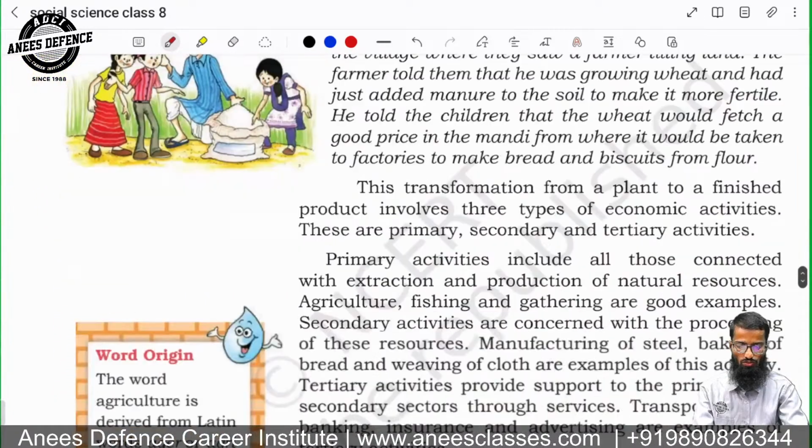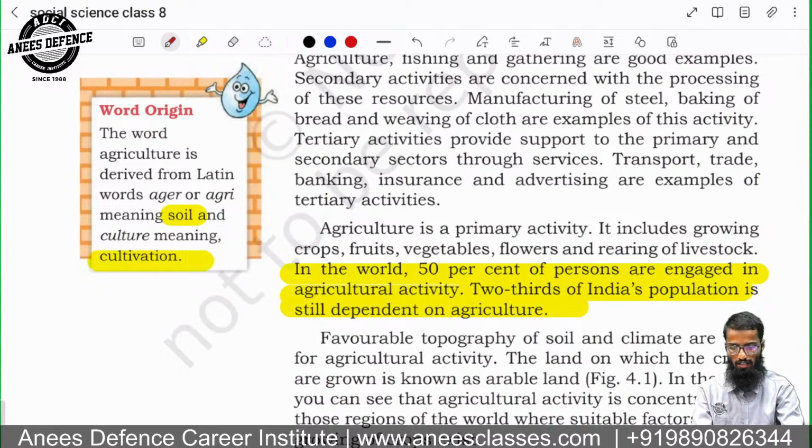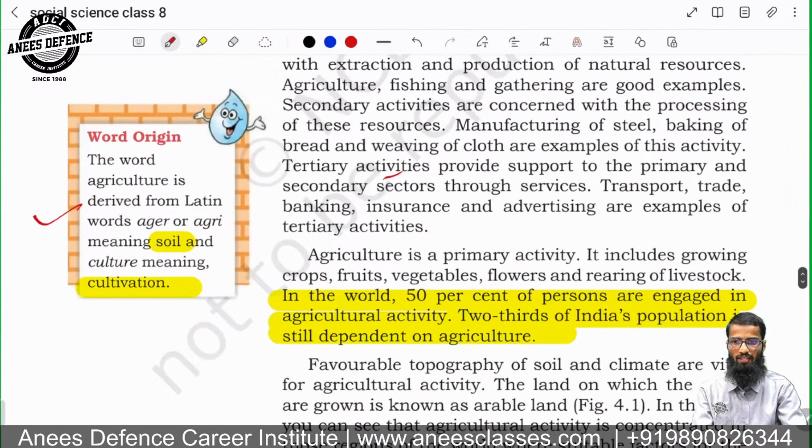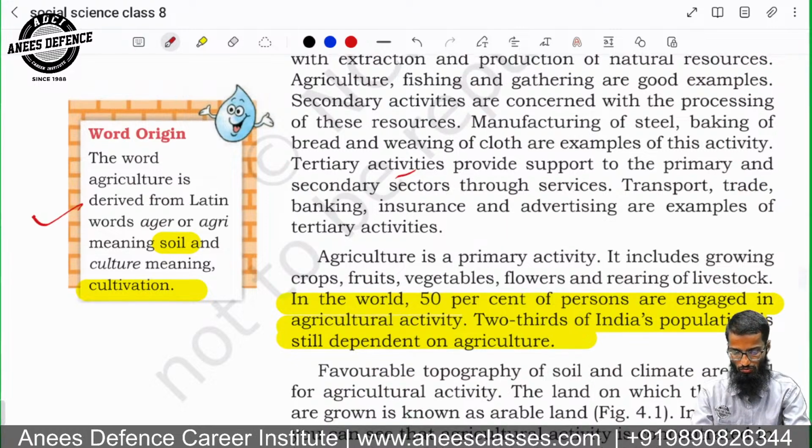I have highlighted a couple of things which are necessary from the exam perspective, and I will take first the revision and then we'll move ahead to the next chapter. Agriculture, this word basically originates from the Latin word, where agri means the soil and culture means cultivation. Look at the screen, you can see in the box that is the word origin. So we will be studying about this.